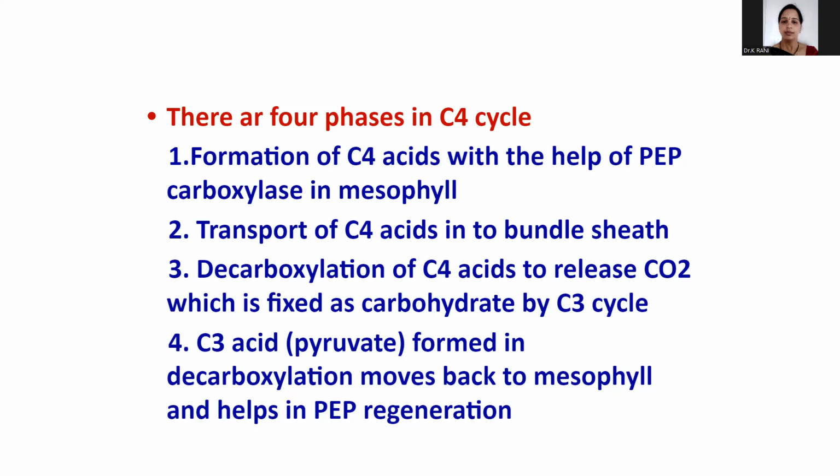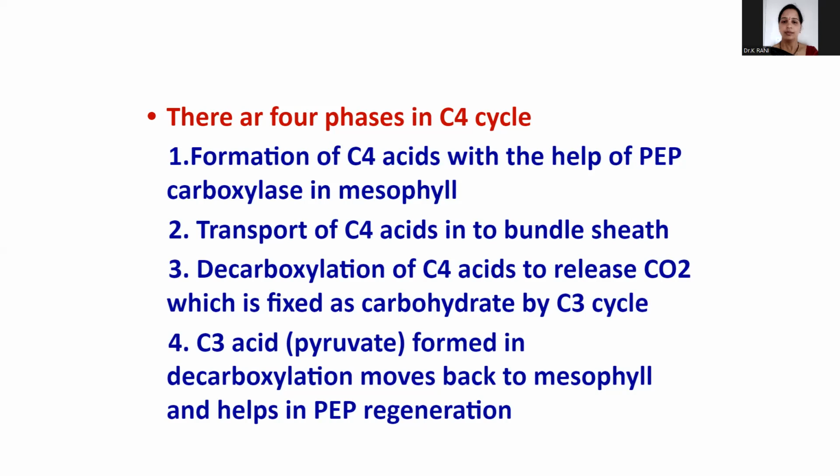The second step is transport of C4 acids into bundle sheath cells. Whenever the mesophyll tissue forms the C4 acid, it is transported into the bundle sheath cell. The third step is decarboxylation of C4 acids to release carbon dioxide, which is fixed as carbohydrate by the C3 cycle.